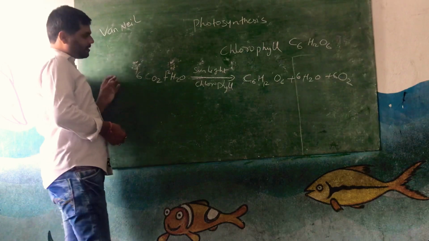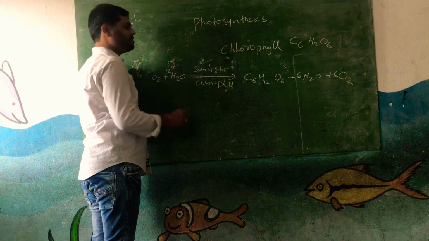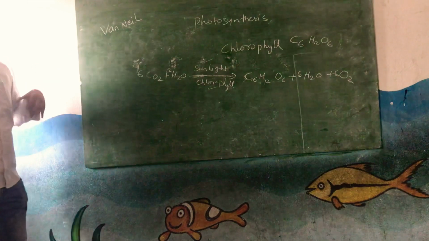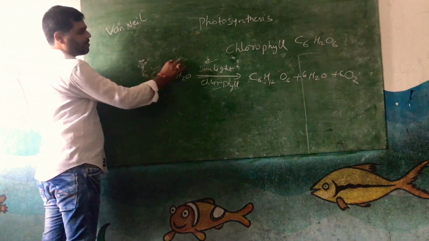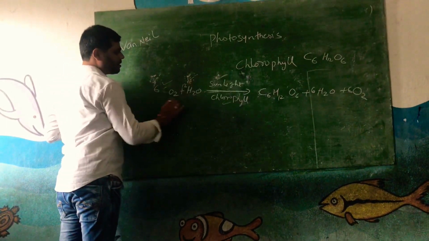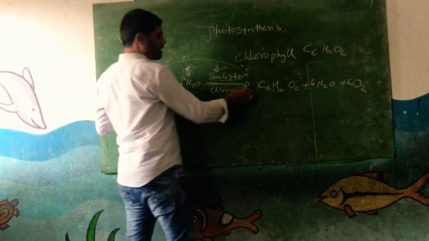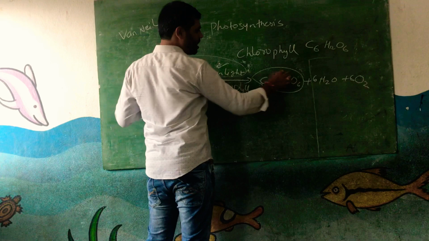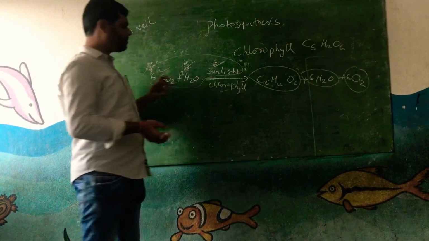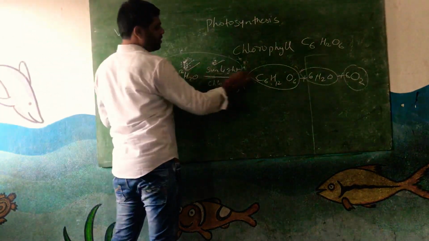What is the big reason for this? Only in the presence of sunlight will they form this photosynthesis, and it takes place in the chlorophyll. What are the basic requirements for photosynthesis? It is nothing but carbon dioxide and water molecule, and sunlight. And what are the end products? You can write carbohydrate, otherwise glucose, and water molecule and oxygen. What is common between the primary requirement and end product of photosynthesis is the water molecule.